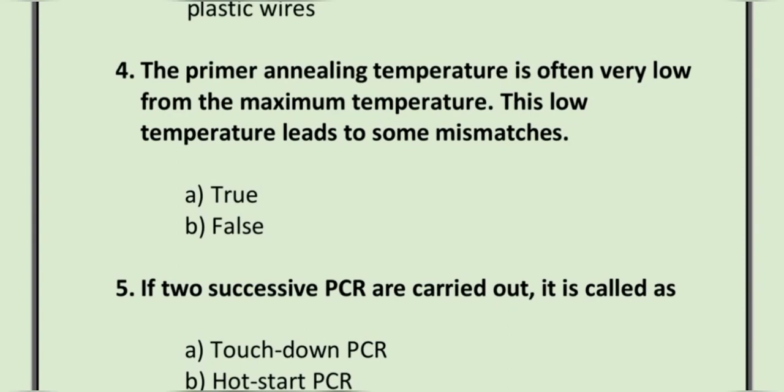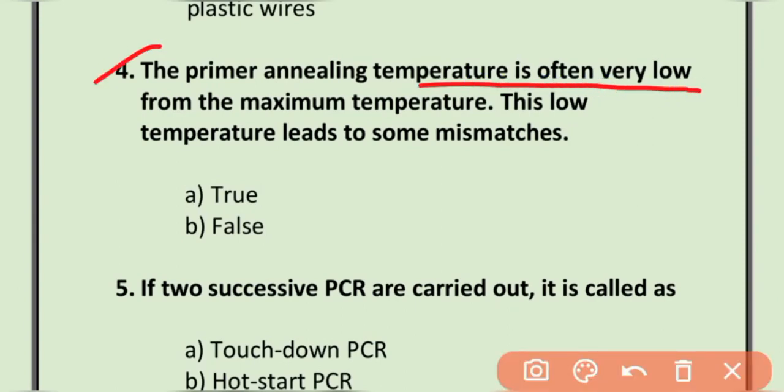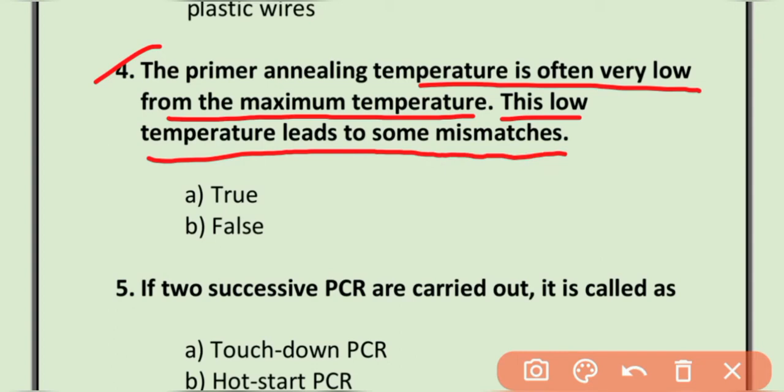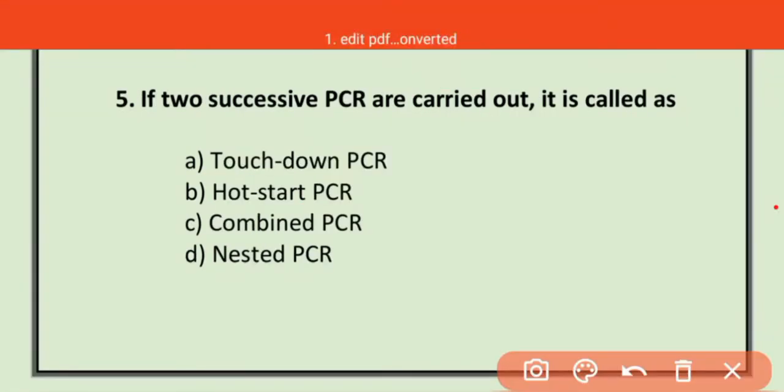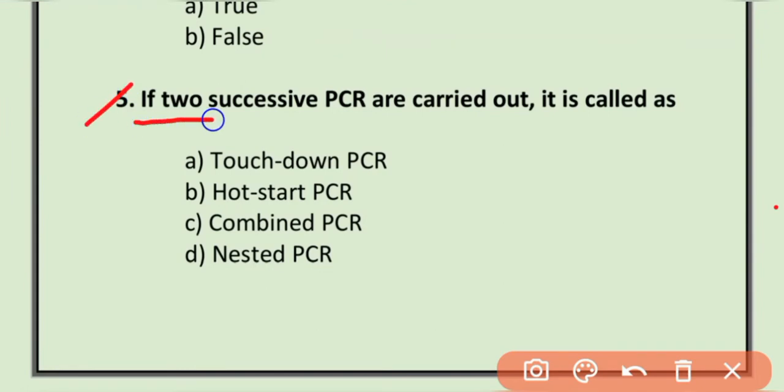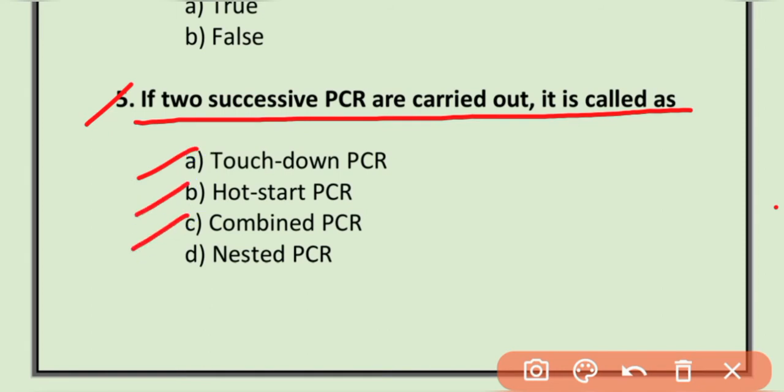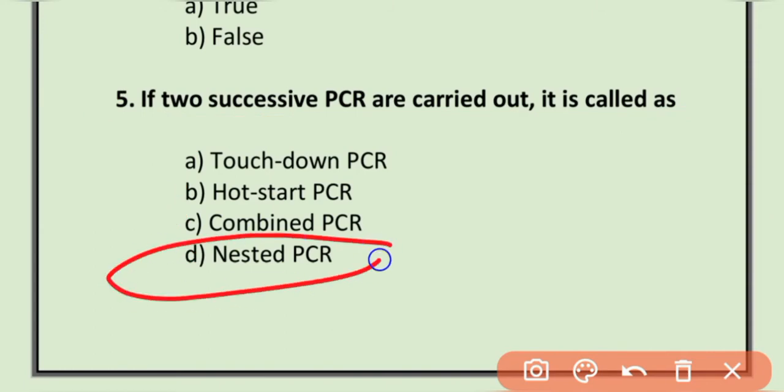MCQ number 4. The primer annealing temperature often varies from the maximum temperature. This low temperature leads to some mismatches. This statement is true. MCQ number 5. If two successive PCRs are carried out, it is called touchdown PCR, hot start PCR, combined PCR, or nested PCR. The correct option is option D. It is a nested PCR.